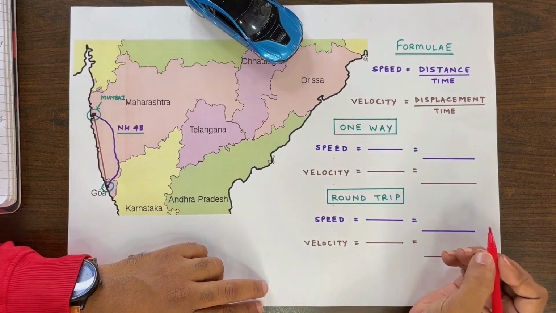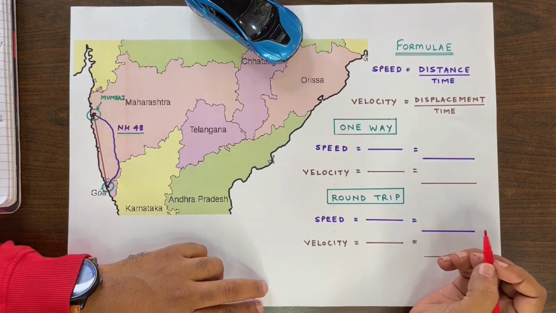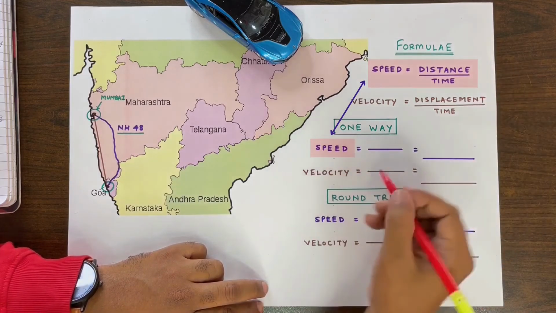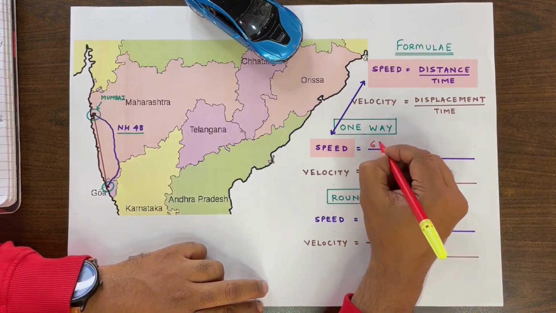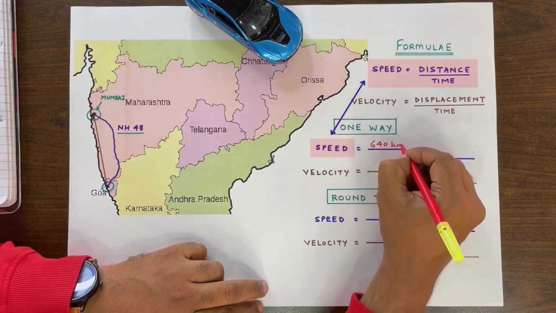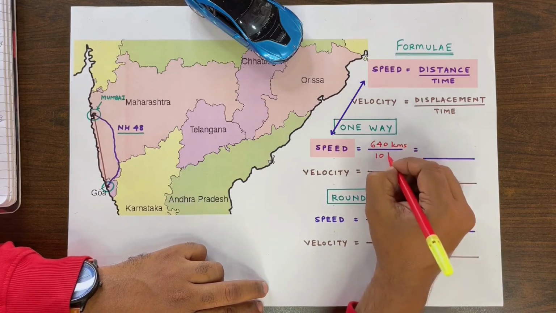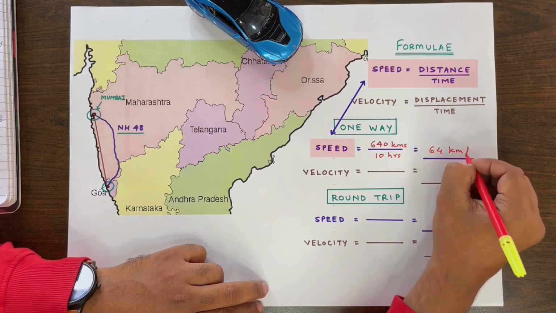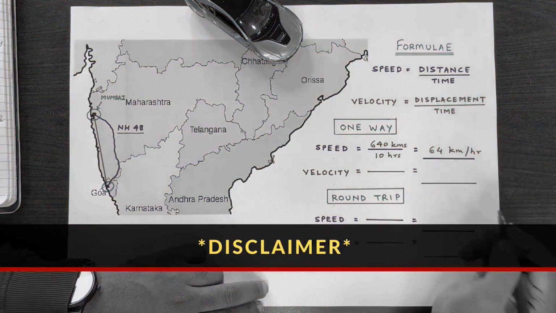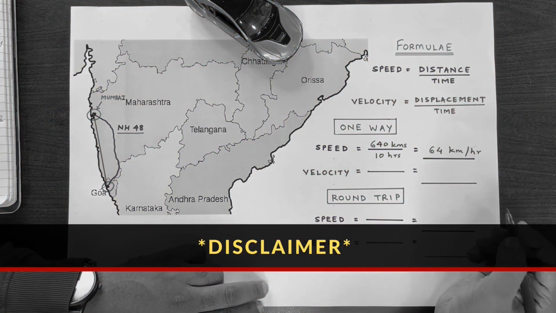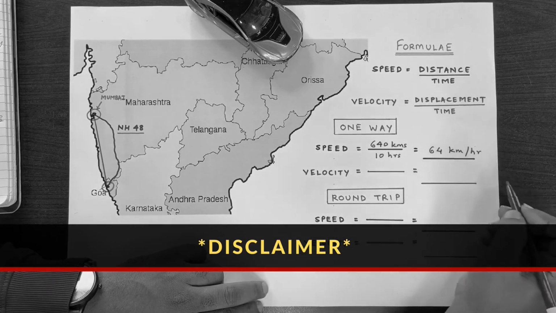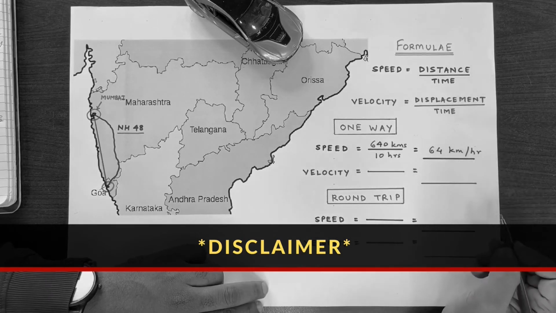Coming back to the road trip example, if I had to calculate my speed using the formula distance upon time, my speed would be 640 kilometers divided by 10 hours. That is 64 kilometers per hour. Yes, we know that the SI units of speed and velocity is meters per second, but here we will be using kilometers per hour for the sake of convenience.